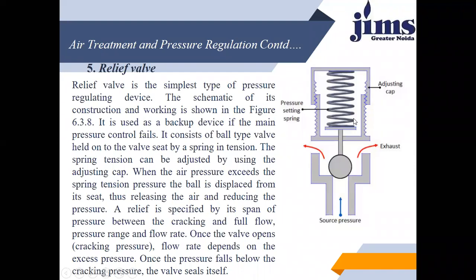It is used as a backup device if the main pressure control fails. Let us suppose the main pressure control valves fail. It consists of a ball type valve, that's why it is called a ball type valve, which is held onto the valve seat by a spring in tension. So what is responsible for keeping the ball at the source pressure? The spring force is responsible for keeping it there.